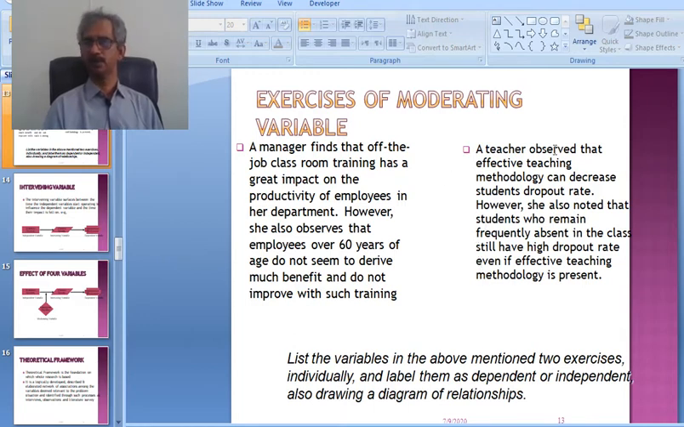So effective teaching is the independent variable in this case, and dropout is the dependent variable, but here the moderating variable is the habit of absenteeism. So, noted that the students who remain frequently absent in the class, so frequent absence in the class is the moderating variable.